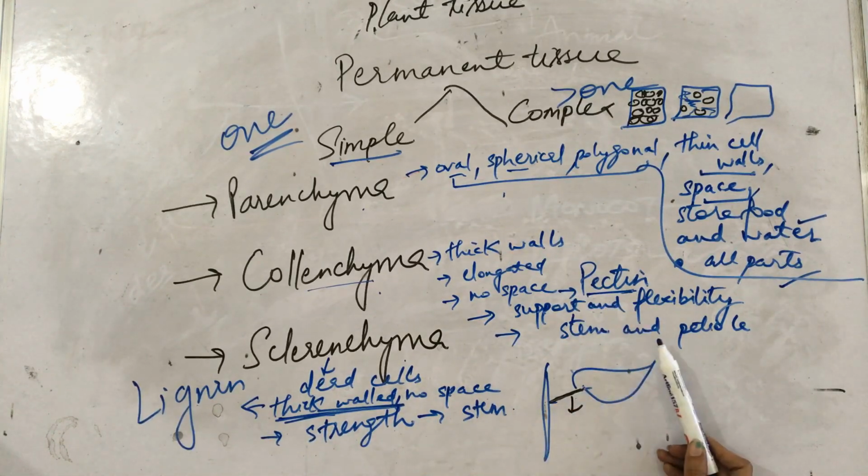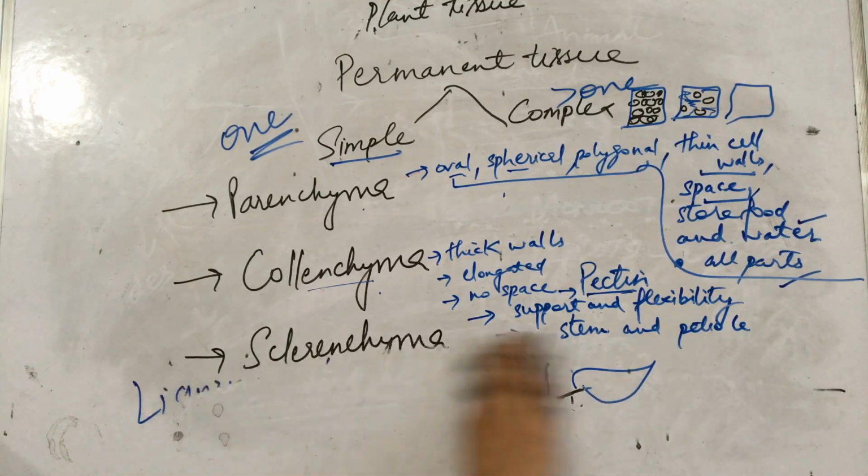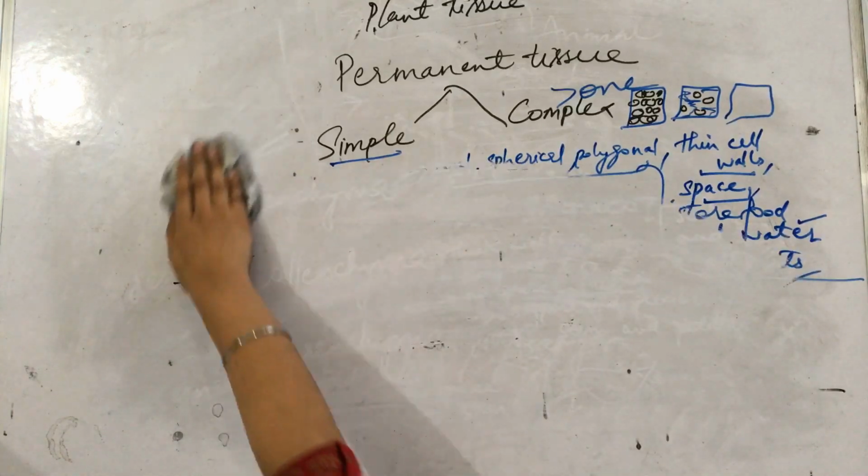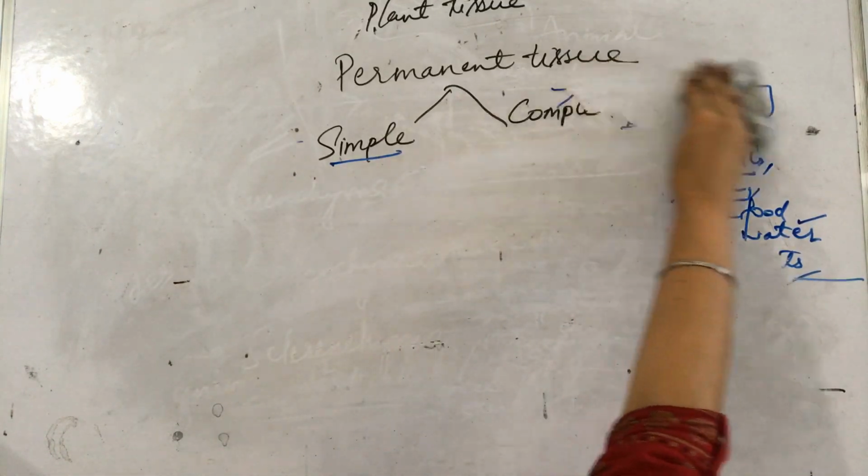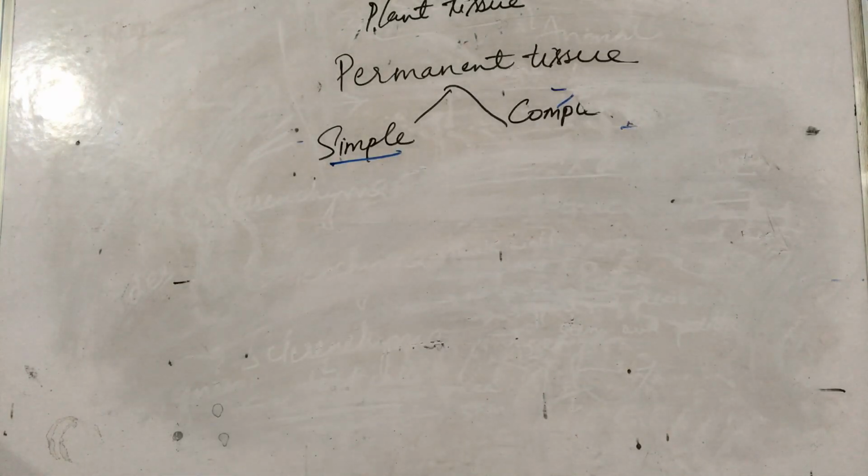Their function, their location. Similarly, sclerenchyma, because the examiner can ask you a question like, differentiate between parenchyma and collenchyma. Write about the functions of parenchyma. Write about the functions of sclerenchyma. Where is sclerenchyma located? Where is parenchyma located? So you must know all such questions along with their answers, of course. Now coming to the last part, that is complex permanent tissue. Complex permanent tissue is of two types.